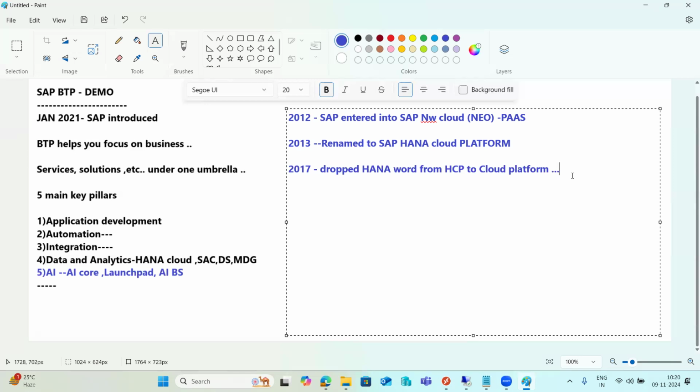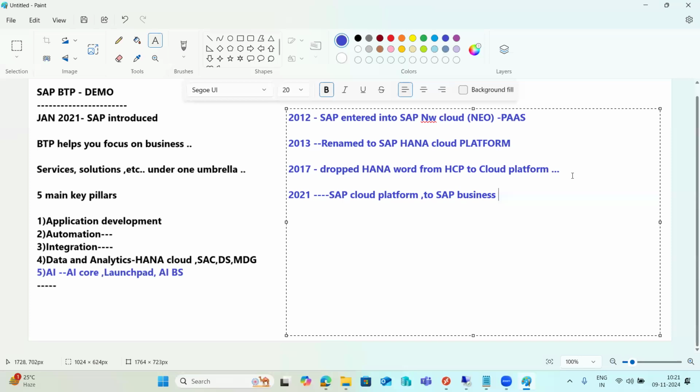Later, they are providing more than that. It's not only cloud related things. Then SAP Cloud Platform, they rebranded again. In January 2021, they rebranded their cloud platform to SAP Business Technology Platform.